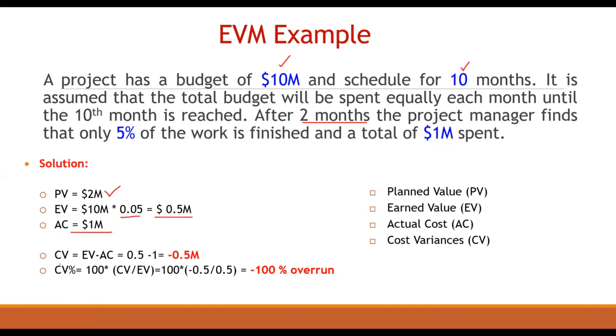And what is the actual cost? It is 1 million. What is the cost variance? That is EV minus AC, 0.5 minus 1, that is minus 0.5 million. And CV percentage is minus 100, that is overrun.